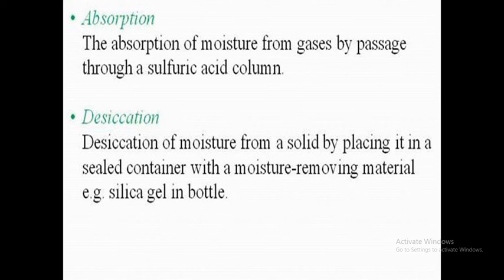Next one, desiccation. Desiccation is nothing but the state of extreme dryness. Desiccation of moisture from a solid by placing it in a sealed container with a moisture removing material. Example, silica gel in a bottle. Silica gel is acting as a desiccant. Are you clear on that? Okay. So the purpose of the desiccant is to remove moisture. Are you clear on that?